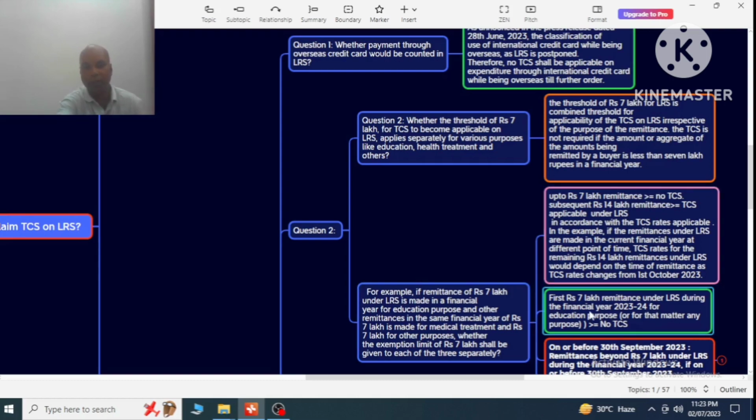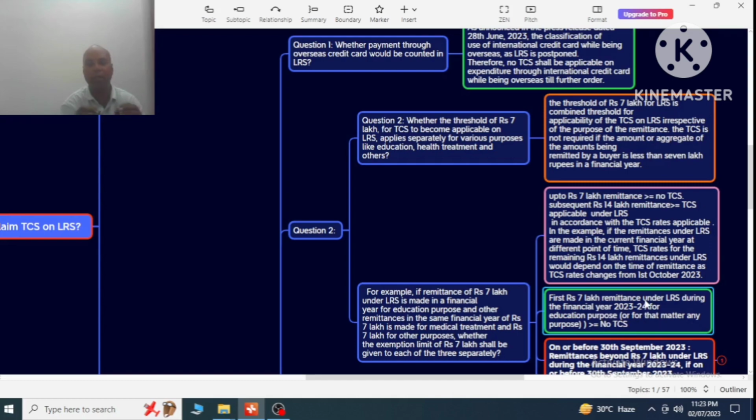Now, second is the first 14 lakh remittances under LRS during the financial year 2023-24 for education purpose, or for that matter any purpose, therefore no TCS will be there.